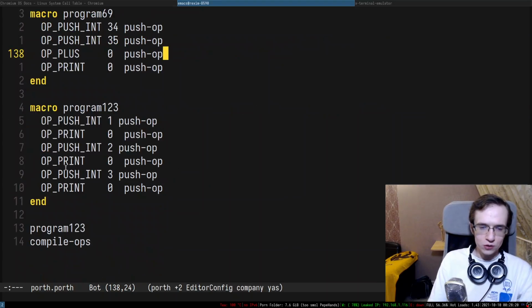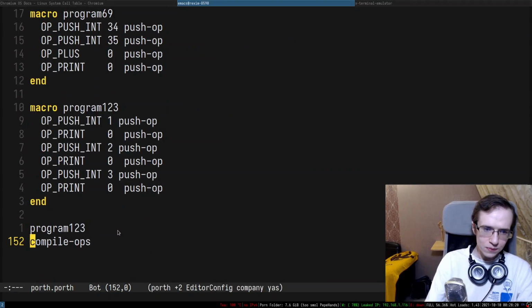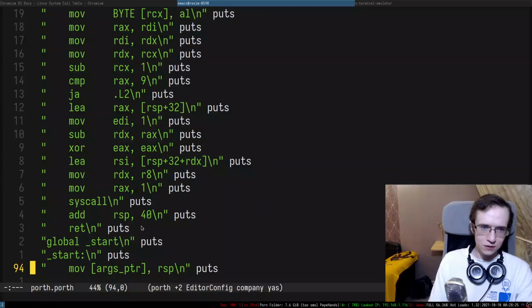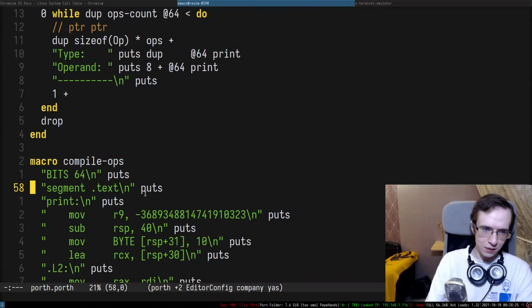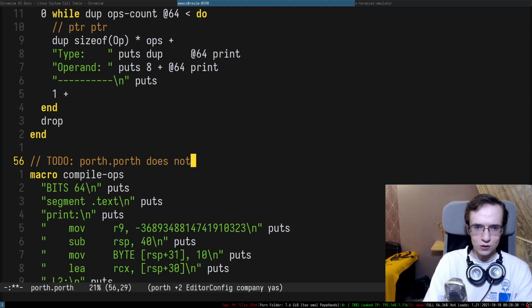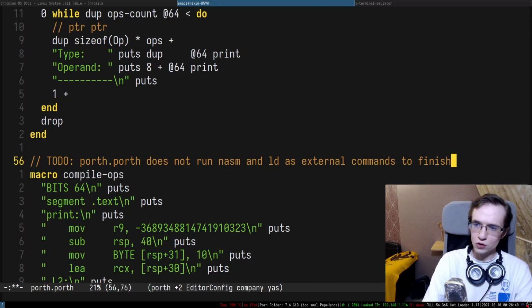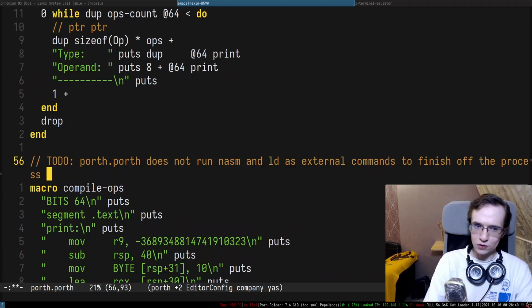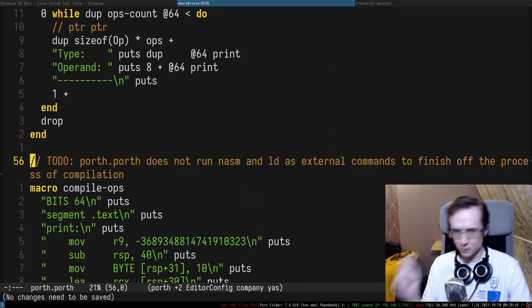So simulation is not implemented. So let's go to compile ops and add a couple of to-dos, right? So Porth does not run NASM and LD as external commands to finish off the process of compilation, right? So I'm gonna leave it as a separate to-do.